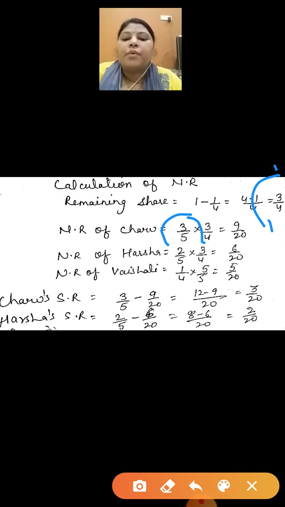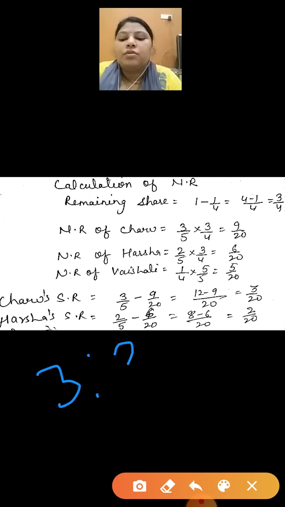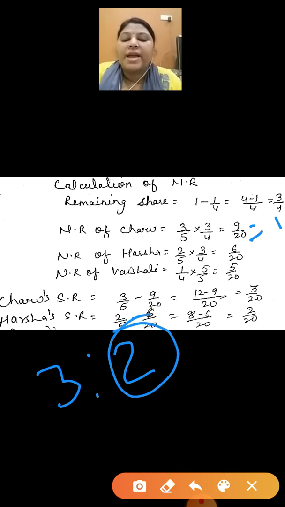Old ratio is 3:2, so it means 3/5 into the remaining share 3/4. In this way 9/20 will come. Same thing you have to calculate for the new ratio of Harsha. Harsha's old share is 2/5, remaining share is 3/4, and it is equal to 6/20.